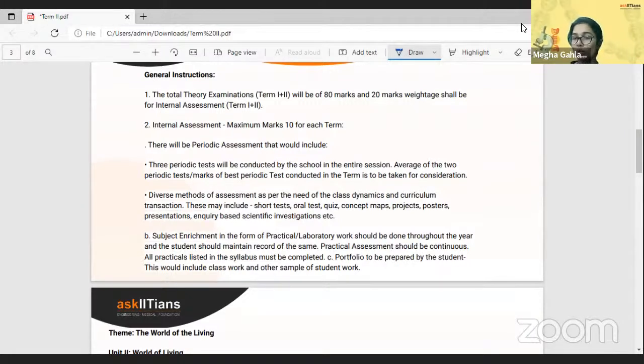On top of that, your teacher wouldn't be just going ahead with the written test as your assessment. You'd be provided multiple chances. For example, they might give you a quiz, they might take your projects, they can ask you to do co-curricular activities such as preparing posters, or making flow charts, or mind maps, or concept maps. You might be asked to give presentations similar to the one I am providing right now. Or they can give you projects or investigatory projects.